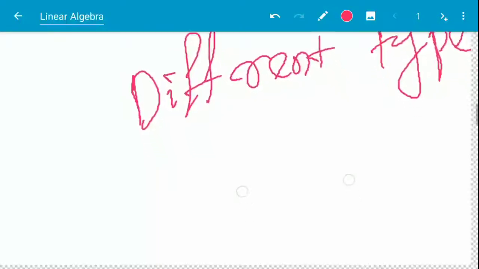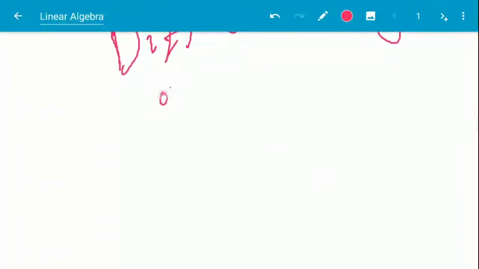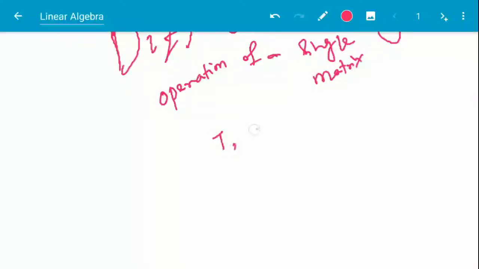And then comes operation of matrix. Operation of a single matrix. What are the operations? Transpose, adjoint or inverse, and their properties.